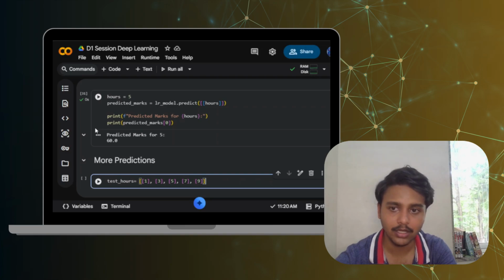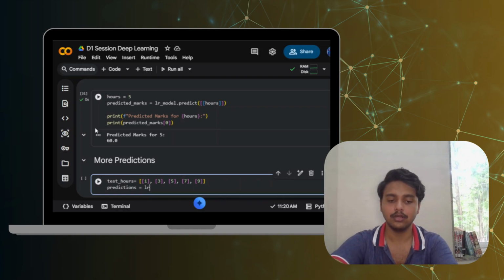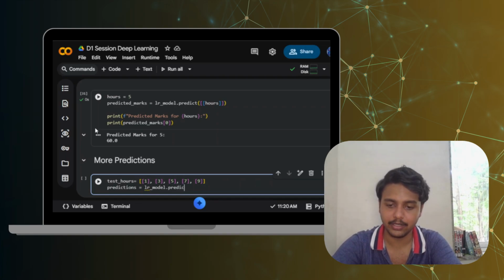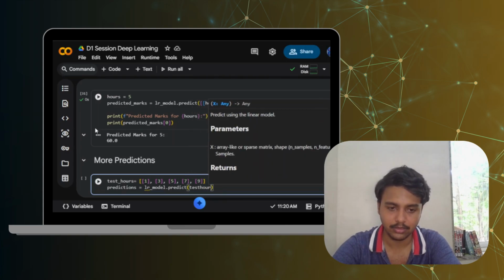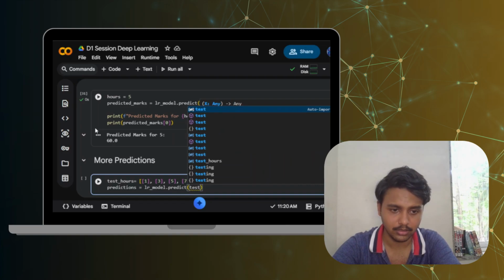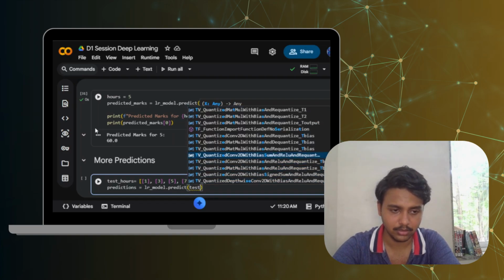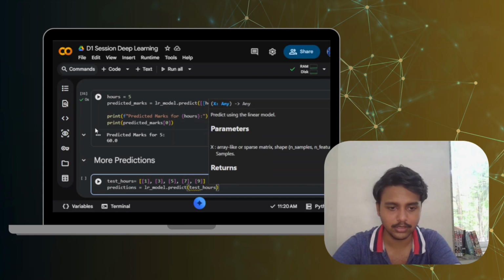Yeah. And inside this I write predictions equals lr_model.predict and test_hours. We just need this test_hours.